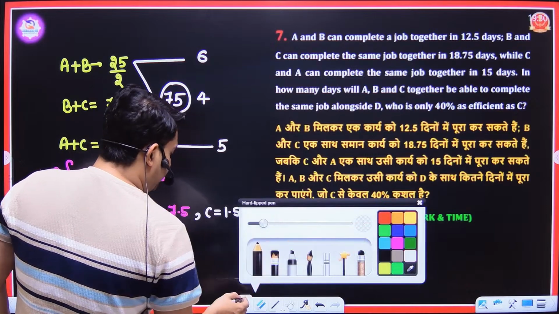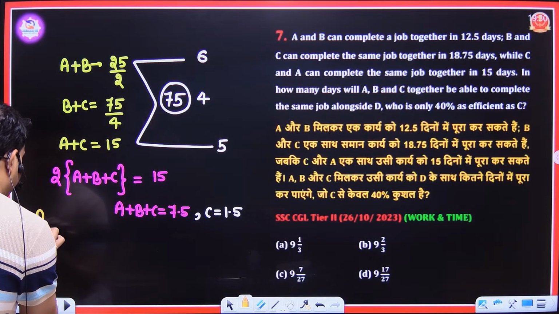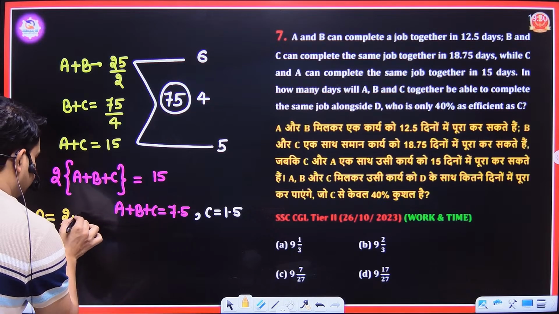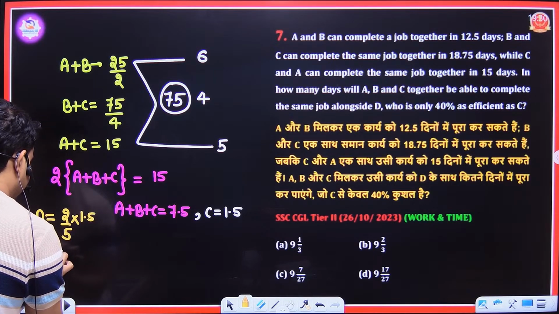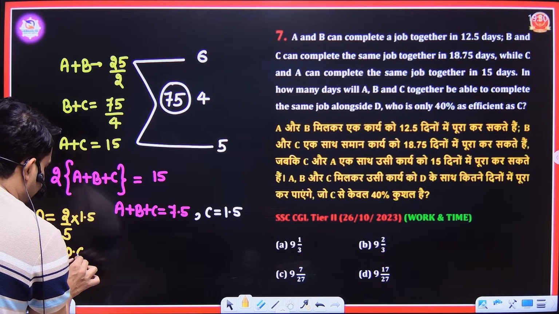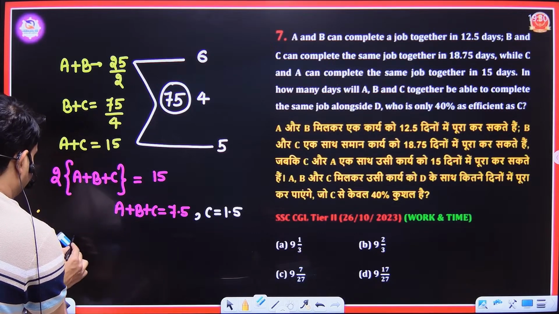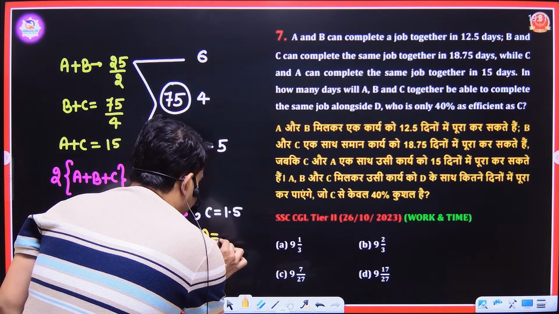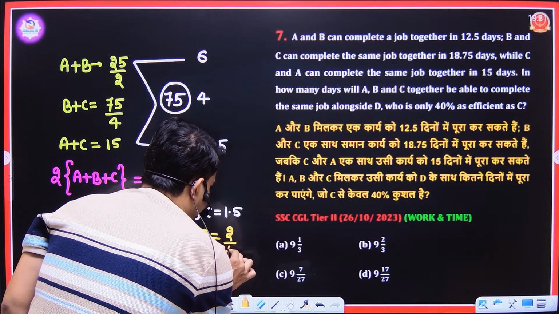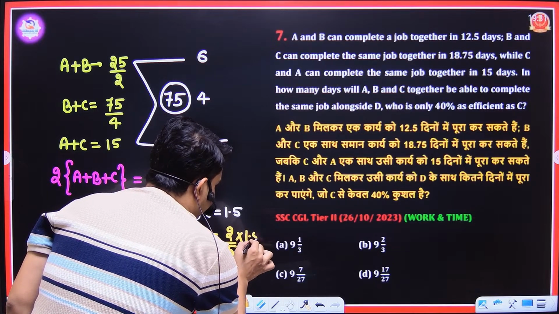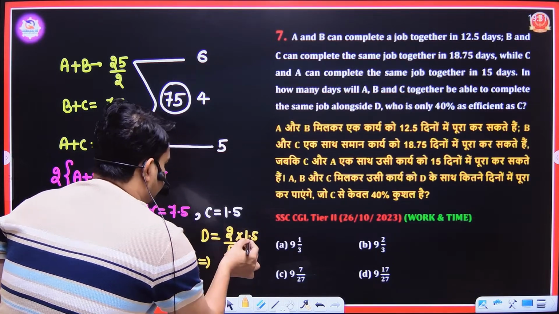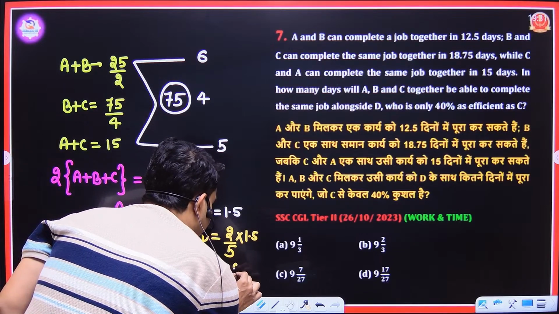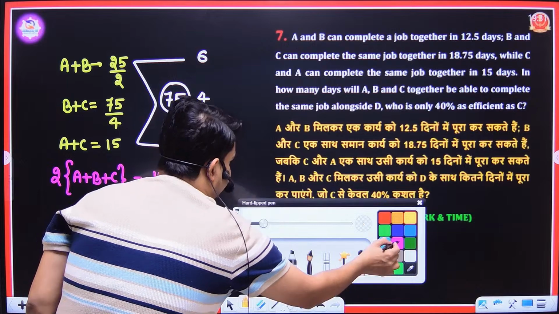And the efficiency of D is equal to 40%, that means 2 by 5 of what? That is C, 1.5. The efficiency of D is what? D is 40%. The fraction of 40% is 2 by 5, into 1.5, which is equal to 0.6. So we have the efficiency of D as 0.6.